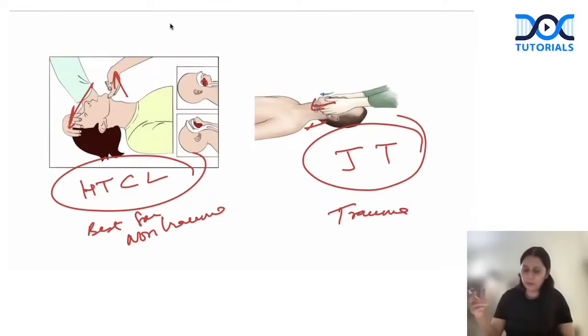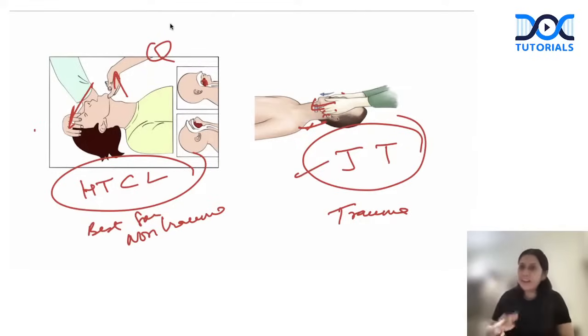One, an image-based question. An image can be there and they can ask what maneuver is being performed. So this image is head tilt chin lift, in which my 2 hands are doing 2 things. One is tilting the head backward, the other is lifting the chin forward. And the other is jaw thrust, in which the head and neck are in neutral position and both my hands are cupping the sides of the face and protruding the mandible. These lower 3 fingers are lifting the mandible, protruding it forward. So this is jaw thrust. Got it? So image-based questions are very, very common.